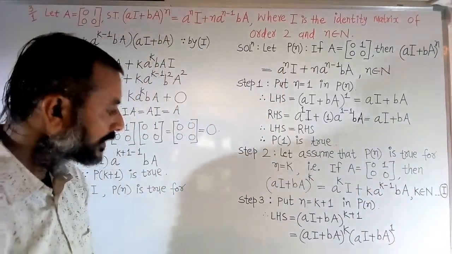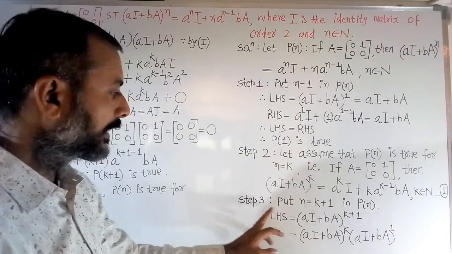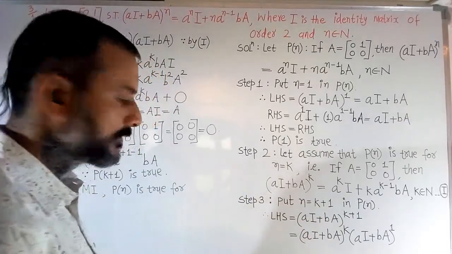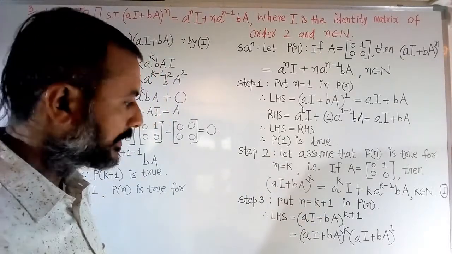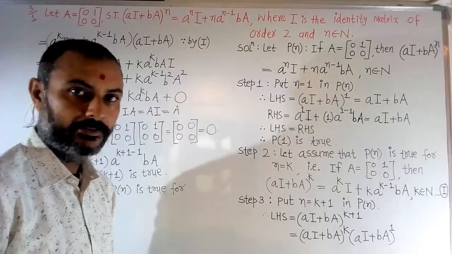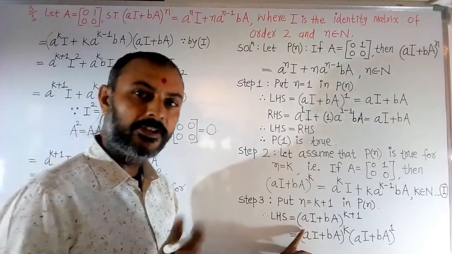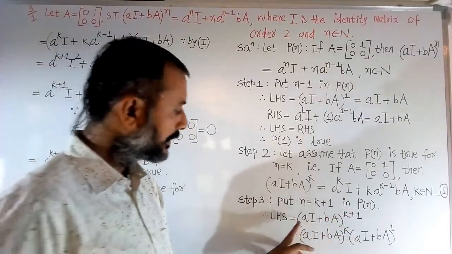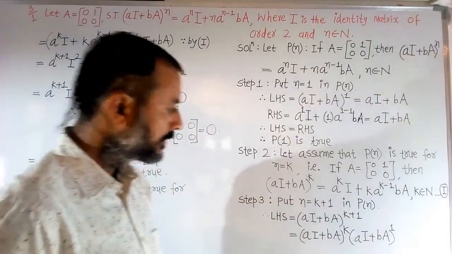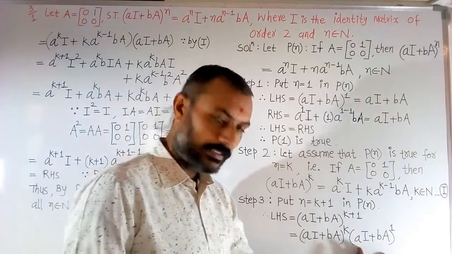Now step 3. In step 3, put n equal to k + 1 in the statement. First we put it in the left side, and after simplifying some steps, we will show the right side. So this is the left side. Put n equal to k + 1. So (aI + bA) raised to k + 1. Now we separate the power, that's why the brackets are separate.